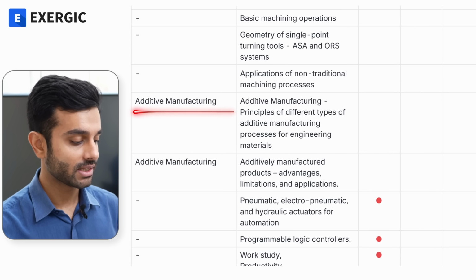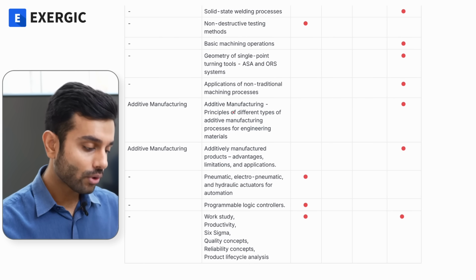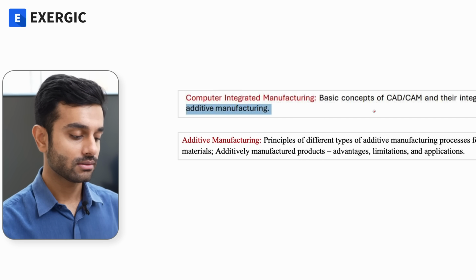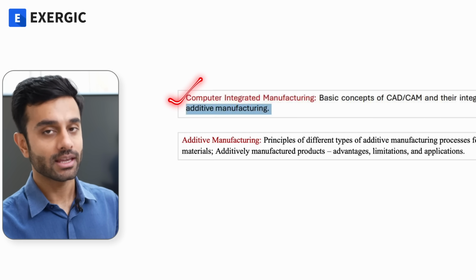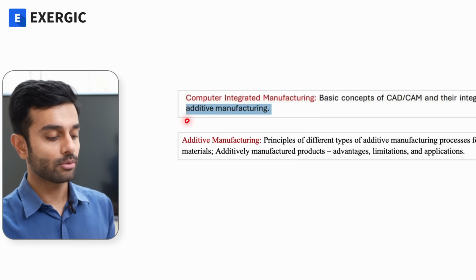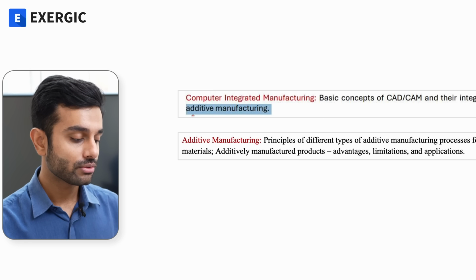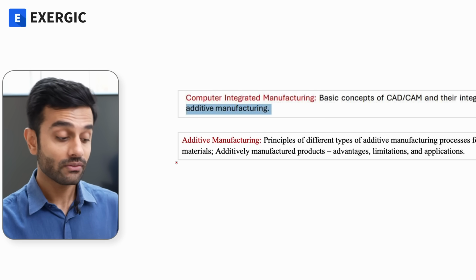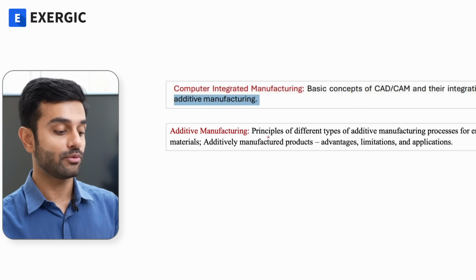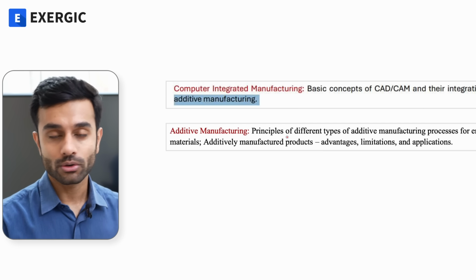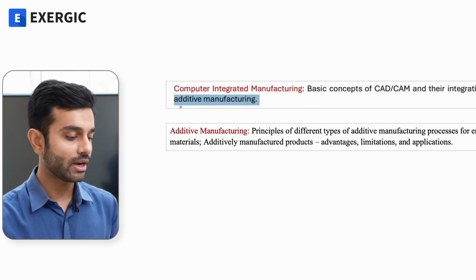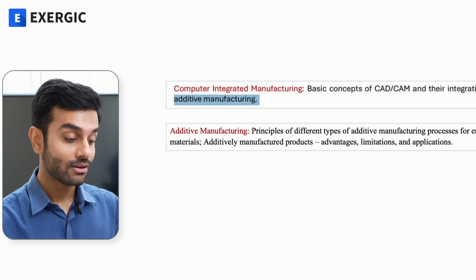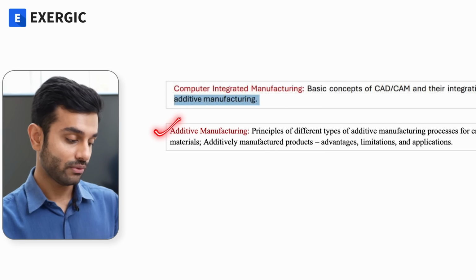Now additive manufacturing is an interesting one. Before the GATE 27 syllabus update, additive manufacturing was a topic under CIM, under computer integrated manufacturing. It was a subtopic under that section. Now they have removed it from there and they have added it as a separate section, and they have listed actually what comes under additive manufacturing, what topics you need to cover. Now actually it is a good thing, because additive manufacturing in itself is a very vast topic, and now they have defined what exactly you need to cover in additive manufacturing.